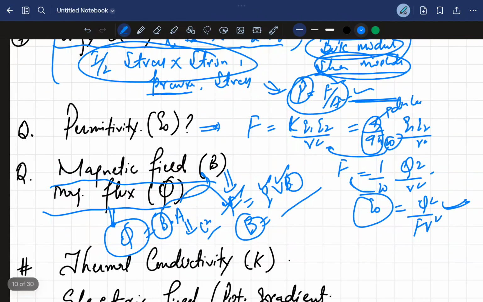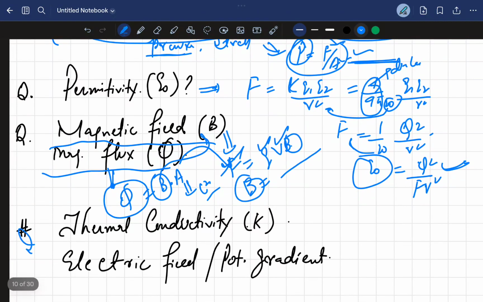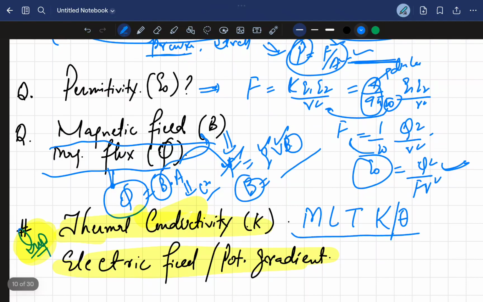All right. Now, very important, very much important. I'm going to highlight this. Thermal conductivity and electric field or the potential gradient, mostly thermal conductivity. The dimensional formula of thermal conductivity is M L T K, or sometimes theta. How can you remember this formula?